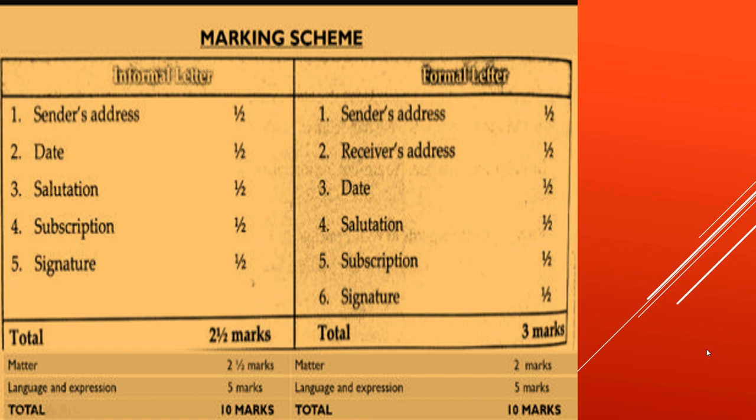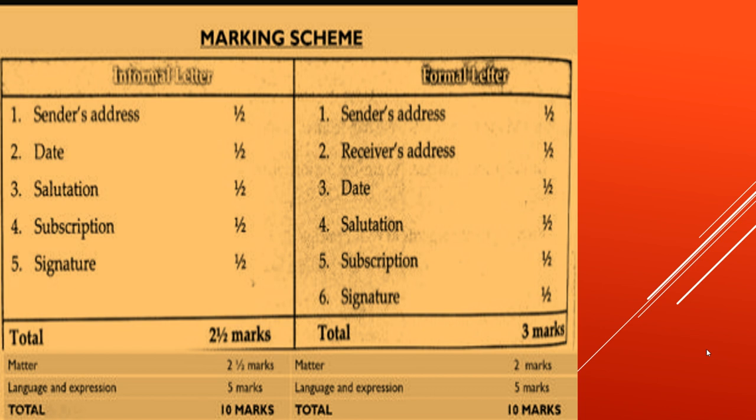And which comes to 2.5 marks. This is the format, marks for format. The matter consists of 2.5 marks, and language and expression, which consists of how you're presenting your thoughts and your grammatical errors, your spelling errors, all those consist of 5 marks. So in total, 10 marks.